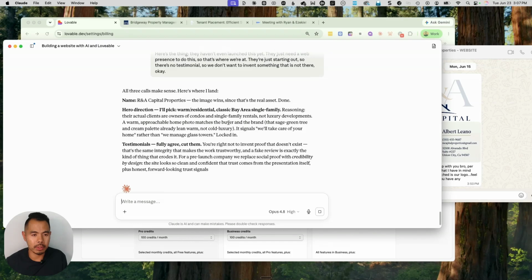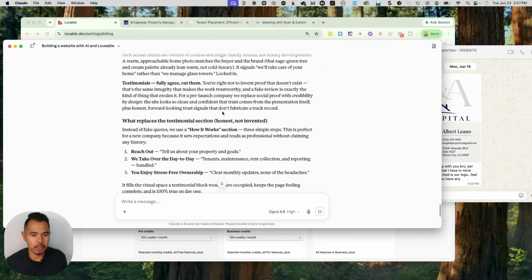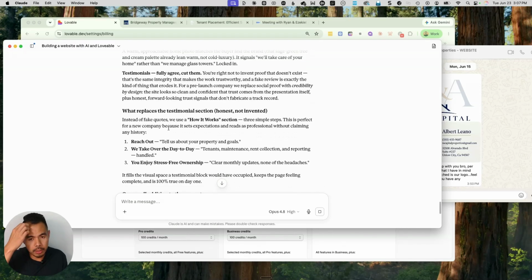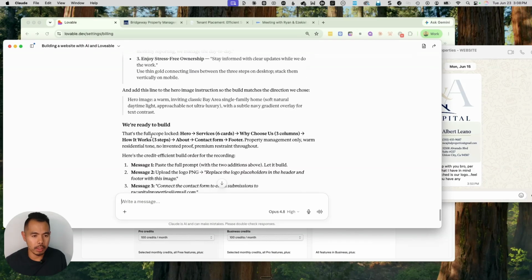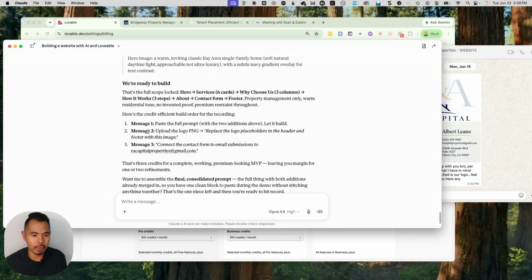And now it's doing this. Here's where I land. R&A capital image wins. How it works. Okay, so no fake quotes, three simple steps. Your child will have everything. So it looks like it's doing it. It's going to be full scope: hero, services, why choose us, how it works, about, contact form, and footer. Here's the credit efficient build for the recording.